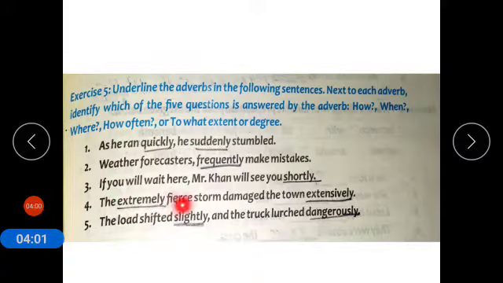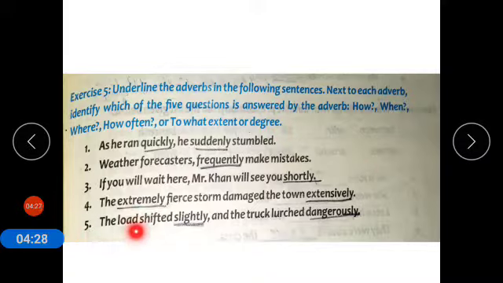To what extent the storm was, the extremely fierce storm. Now next one is extensively. So we will use the degree for it. Damage the town extensively. So the question for it is degree. We will use the degree for it.